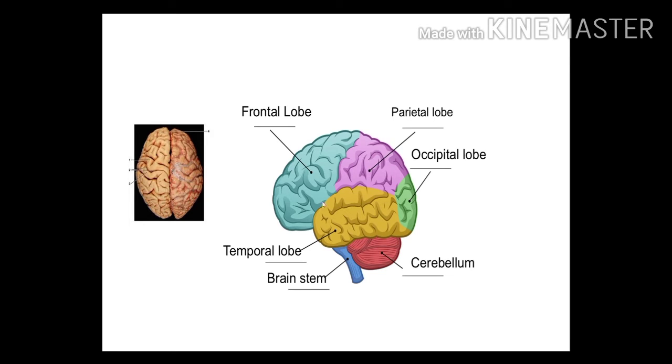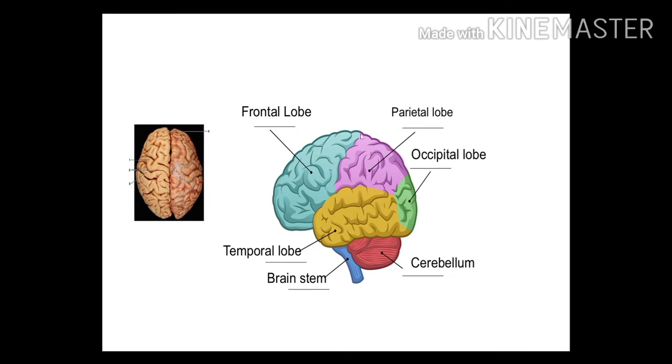You can see it also shows the lobes. The different lobes of the forebrain are shown in this diagram. We can see the anterior part of the brain, and this part is known as the posterior part.